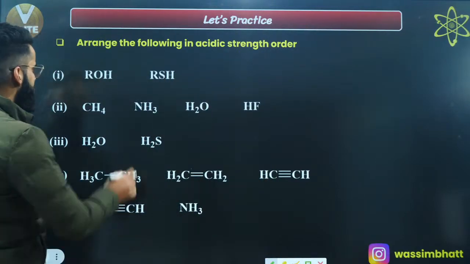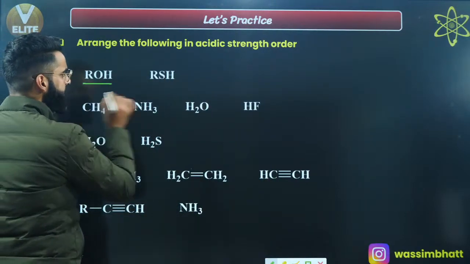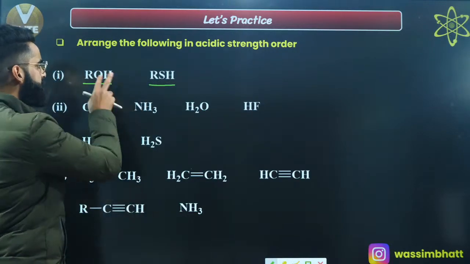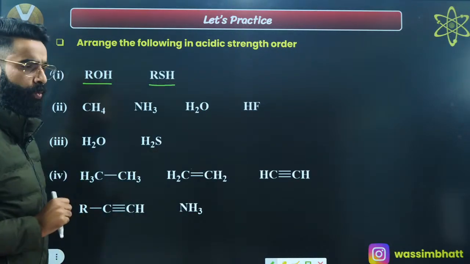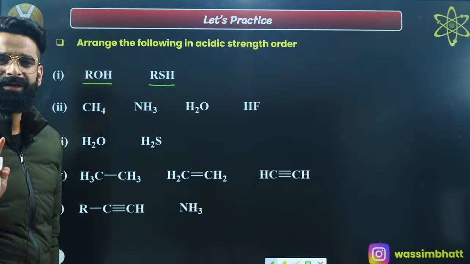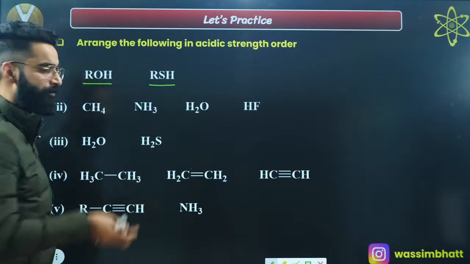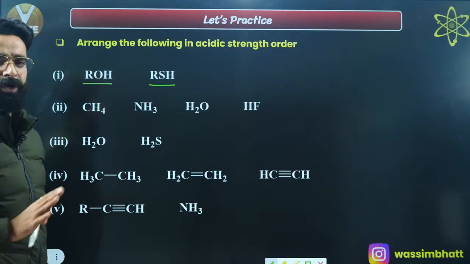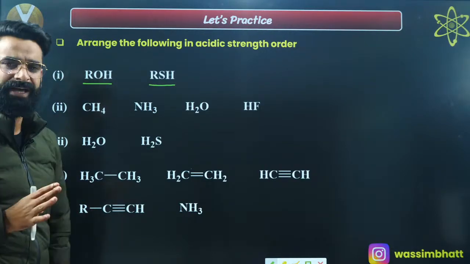See, I'm given ROH, then we have RSH, okay? So I'm going to decide which among the two is going to be the stronger acid. First of all, how do I check the strength of the acid?